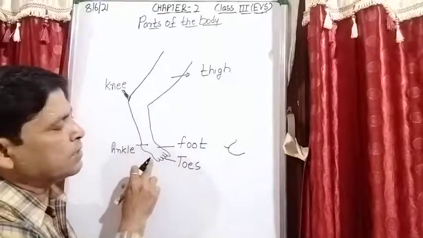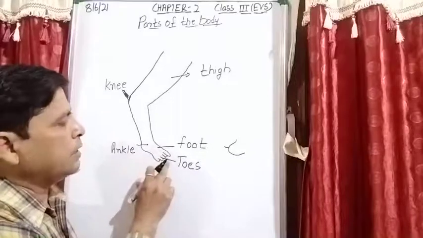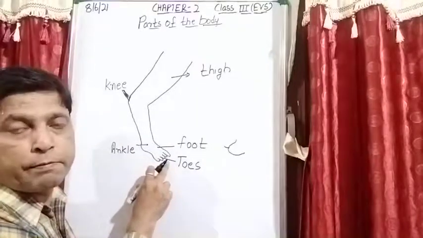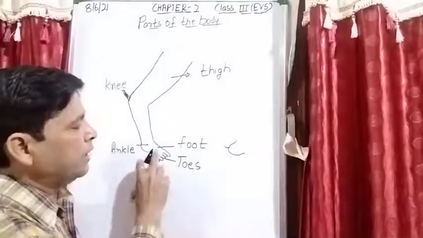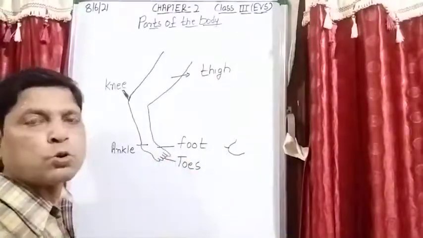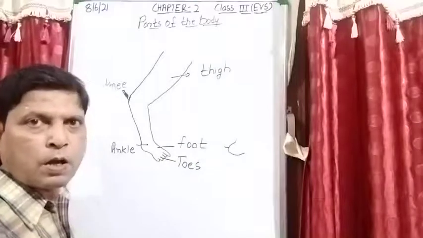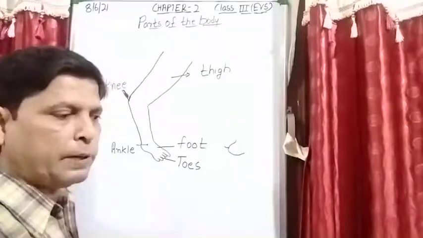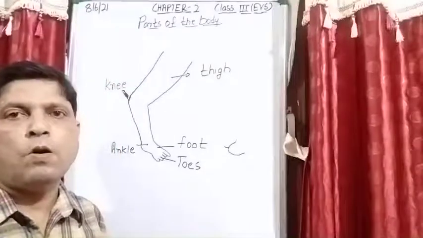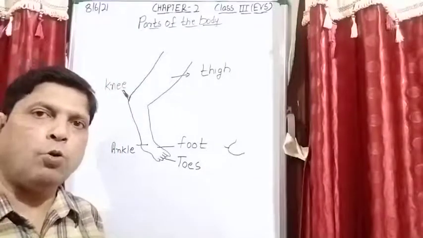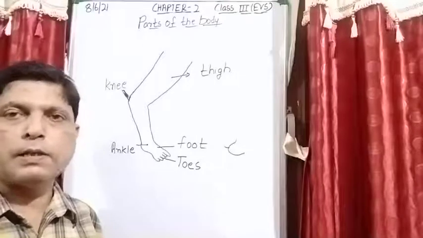This portion, heel. Lower portion is known as sole. And in the case of a hand, these are known as fingers. And in the case of a leg, it is known as toes. And this is known as foot. So I hope upper limb, lower limb, both are clear to you. And what are the parts of these upper limbs and lower limbs? I hope this is clear.